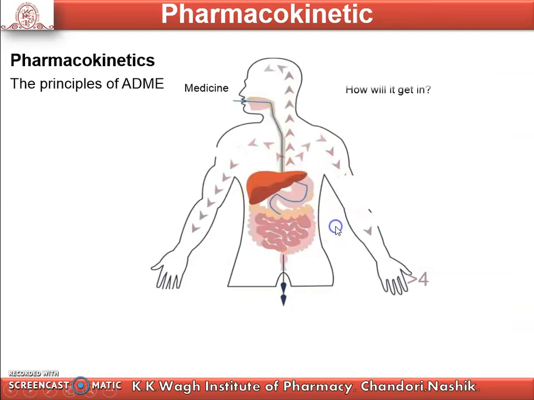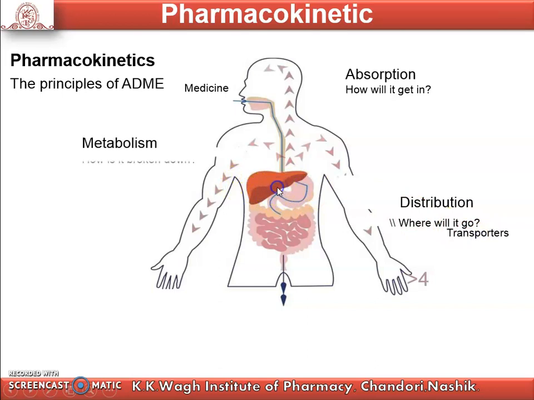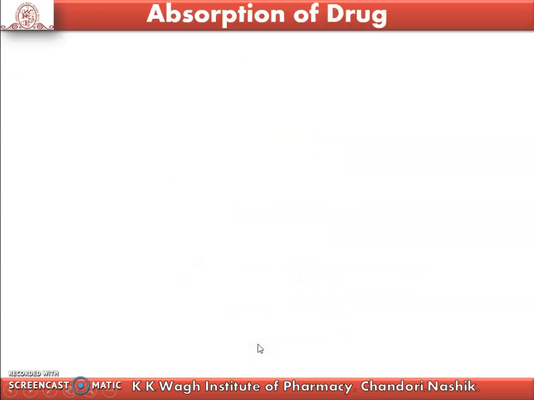From this we see how medicine enters our body, how absorption takes place, and after that distribution, where it will go, and what transport systems are involved. Then metabolism, how it will be broken down in the liver or in the tissue, and finally the drug is excreted from the body.